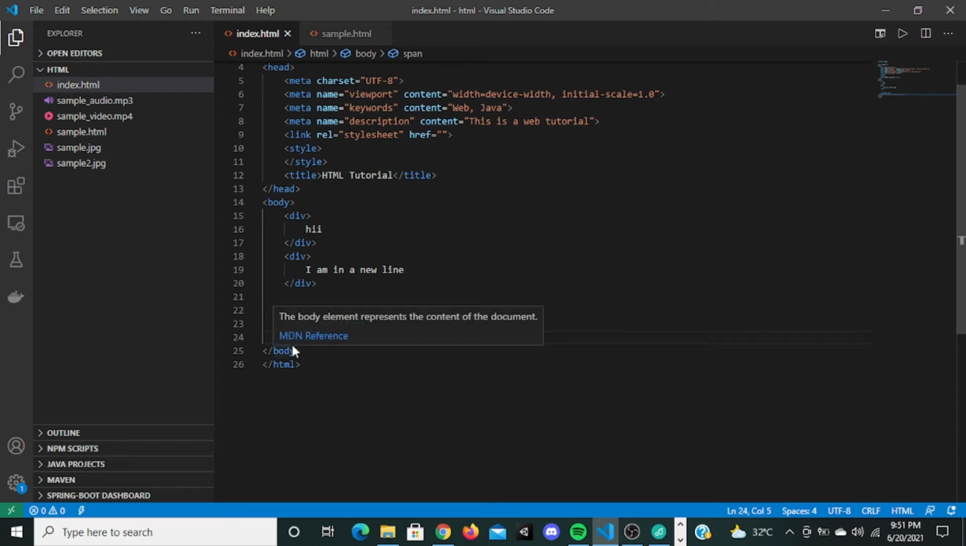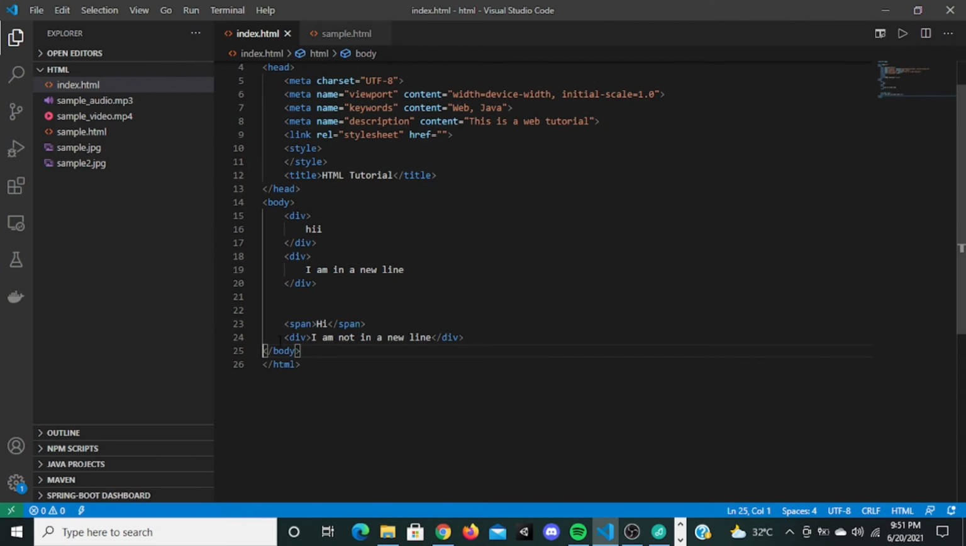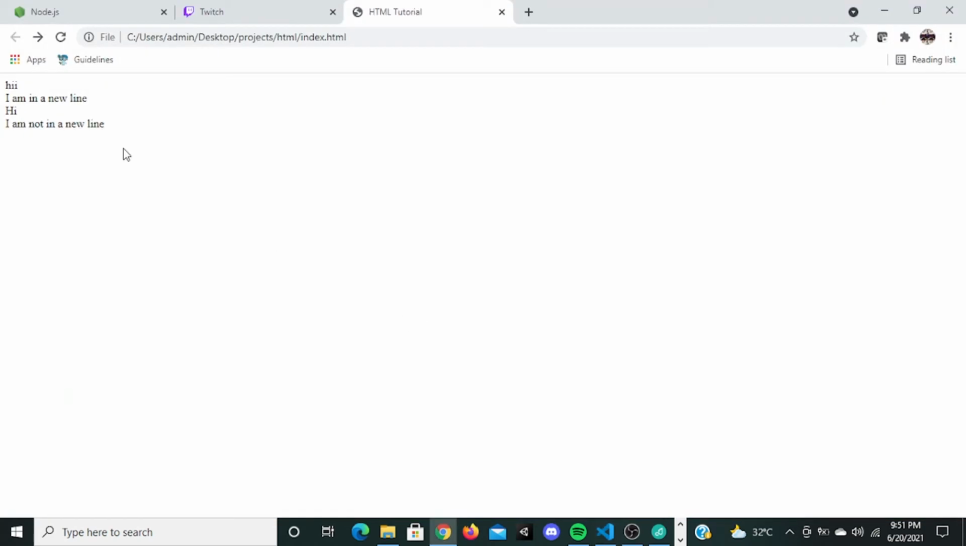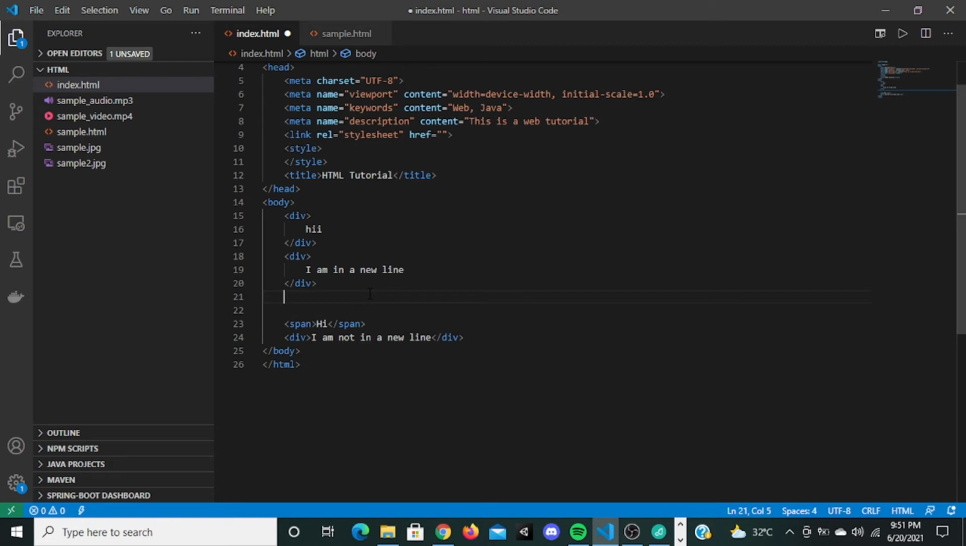But if you give a div here, another div right here, now this thing will come to the new line, because this div needs the whole space. It does not give this space to anyone else. These are called block elements and inline elements. There are different block elements and inline elements in HTML.